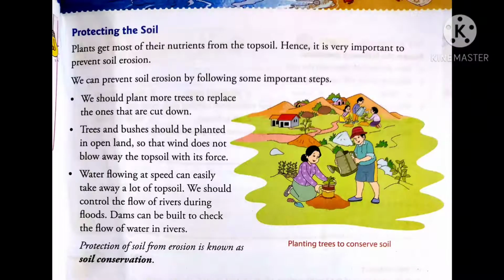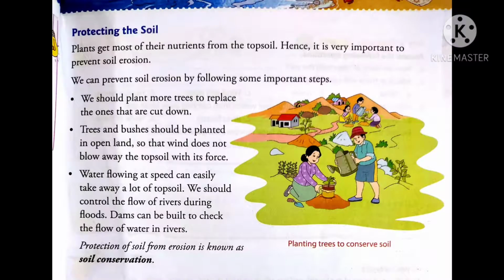And the third point is, water flowing at speed can easily take away a lot of topsoil. We should control the flow of rivers during floods. Dams can be built to check the flow of water in rivers. So the third point tells that when water flows at a very high speed, it carries away the top fertile soil with it. So we should prevent the flow of water at high speed. For that, we should build dams so that water can be prevented from overflowing during floods.